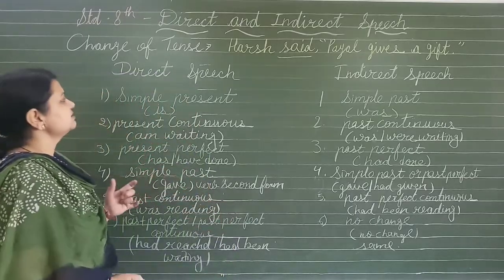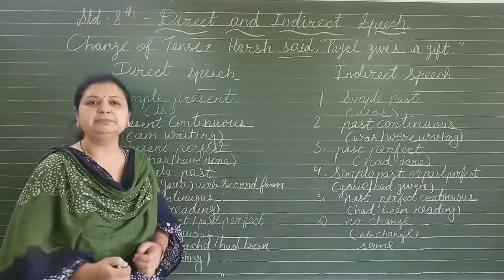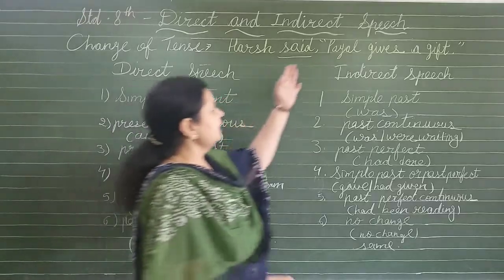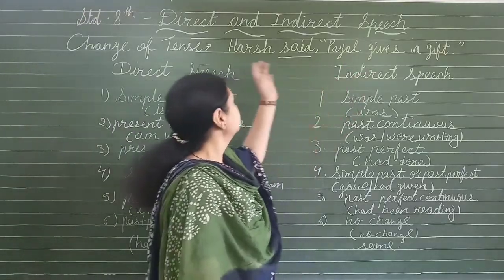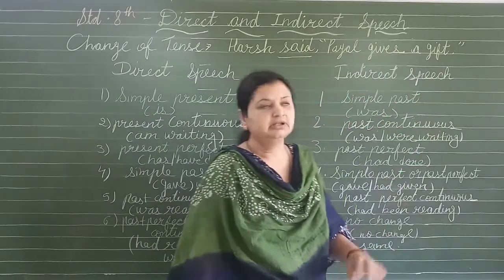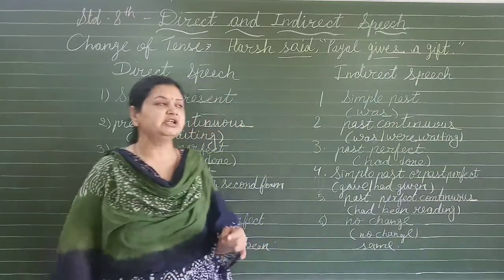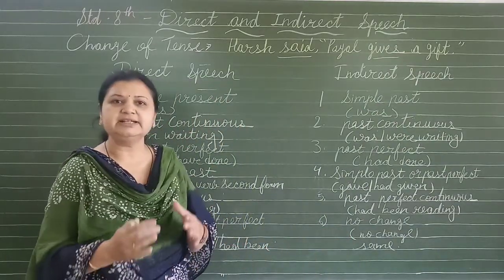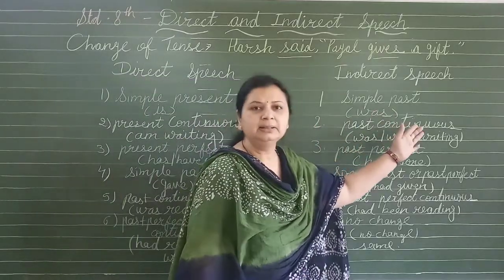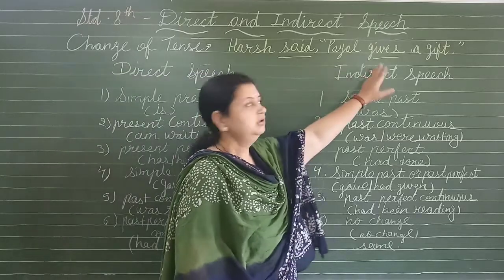The very first thing is, if the sentence is in the simple present tense, just like I wrote an example over here, Hari said Payal gives a gift. Now this is the present simple verb. So if the verb is in the present simple, then it will be changed into simple past, meaning the verb will be gave.